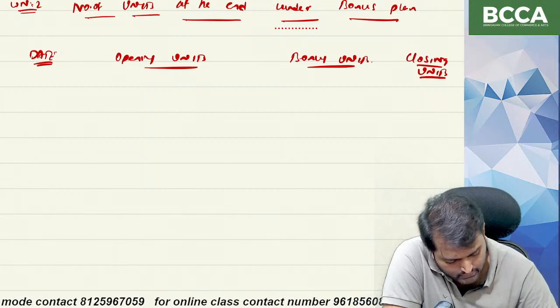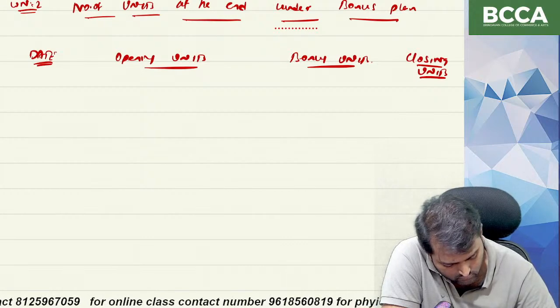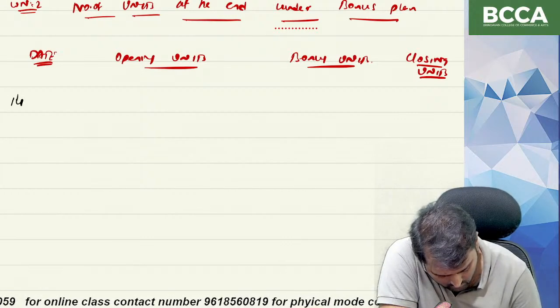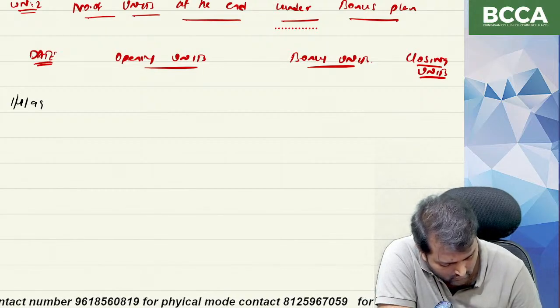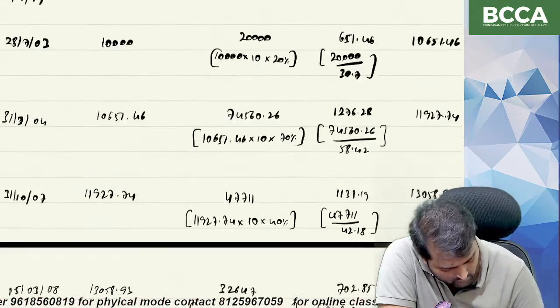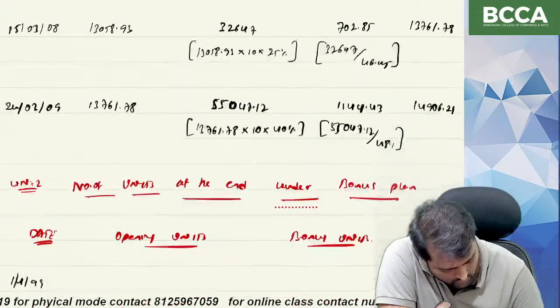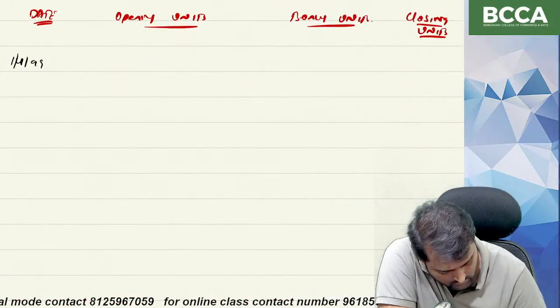What is the first date? 1/4/1999. How many units were bought? 10,000.